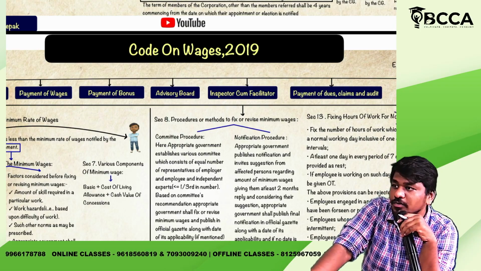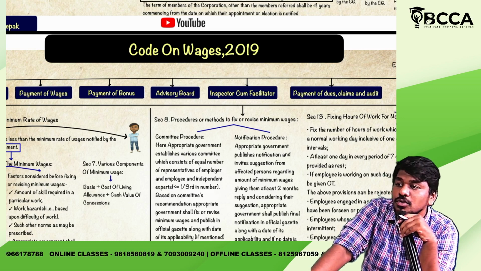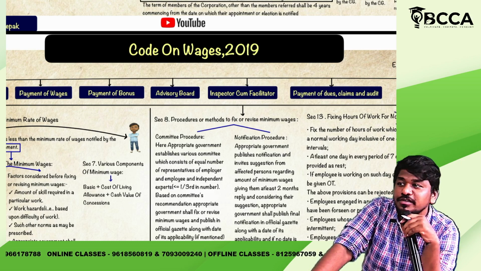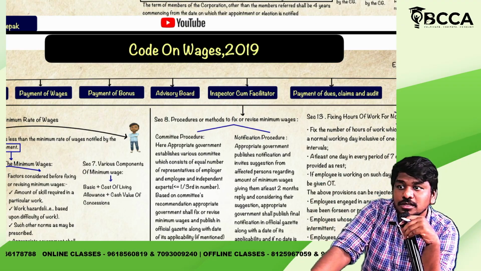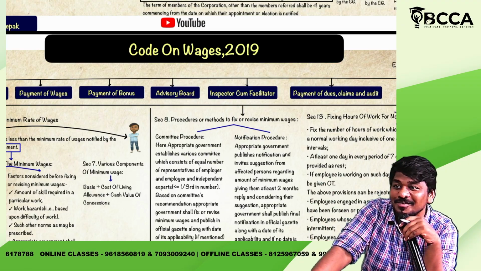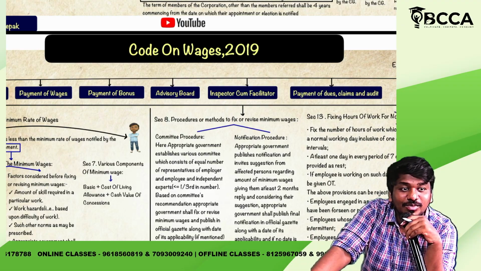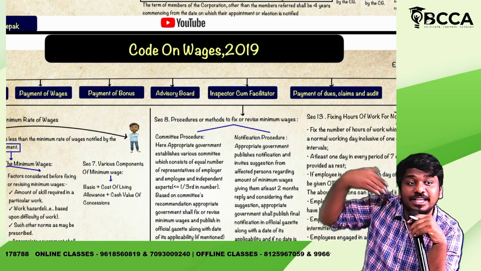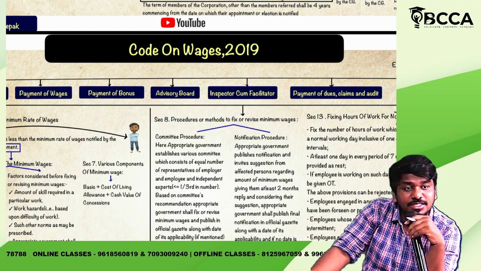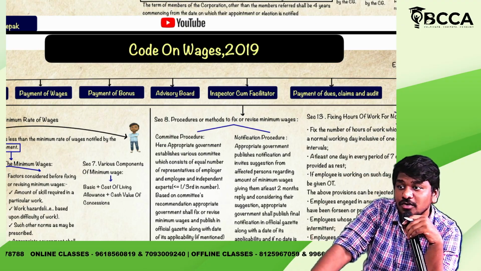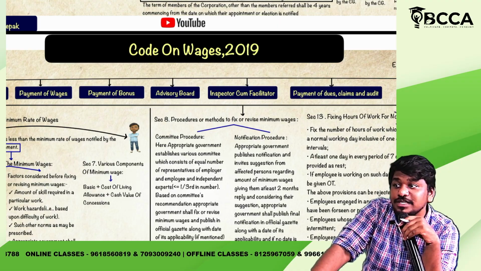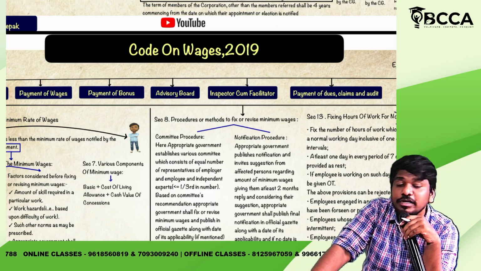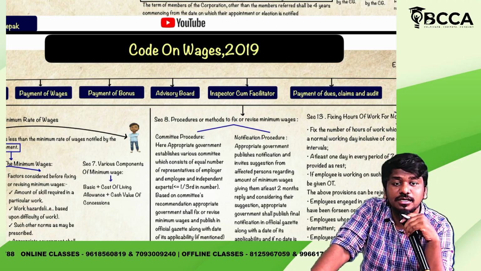What are the different types of problems which were faced in industries? Employee problems. What are the problems faced by the employees? Timings, wages, and facilities. Which facilities? Welfare facilities.